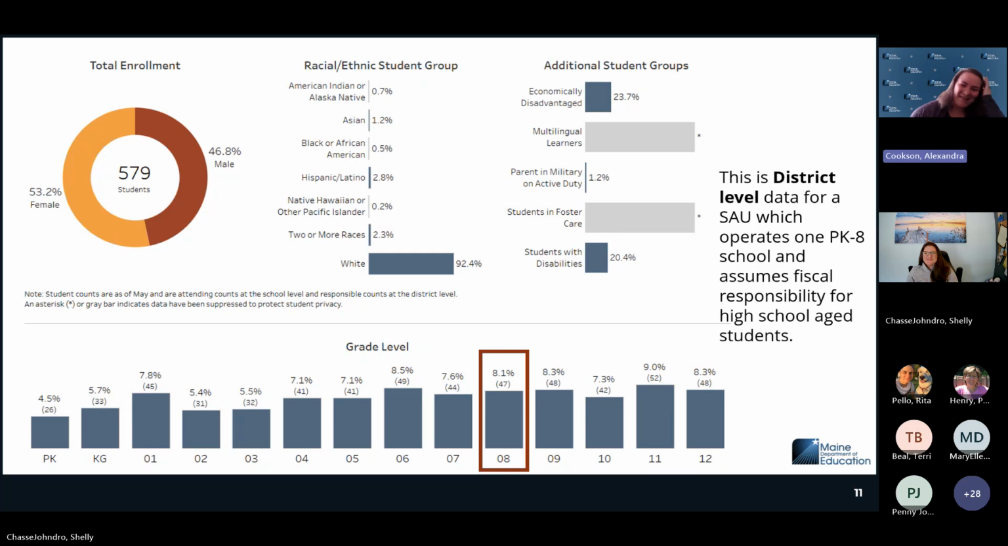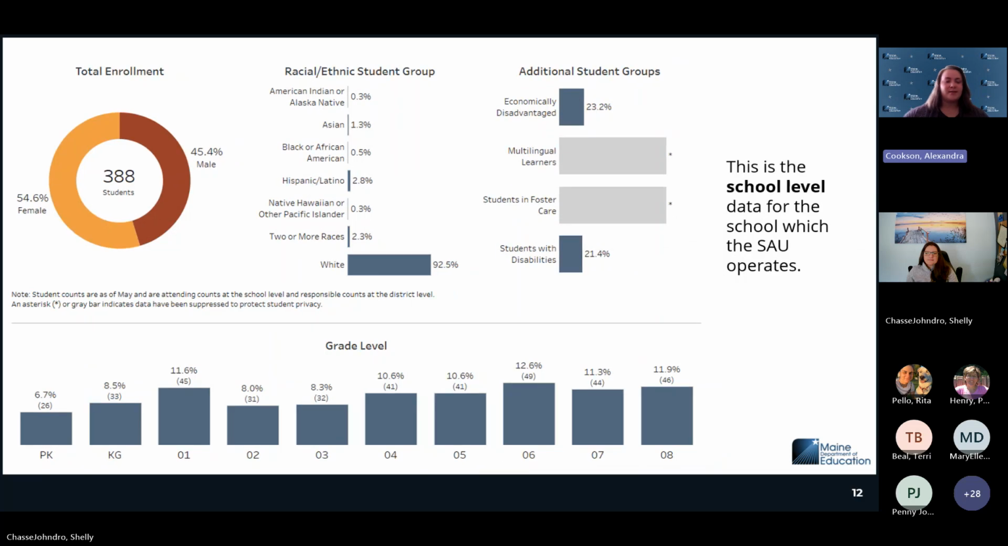Can you click? Yeah. So you'll notice that this data, we're going to look at the student or the school level in the next slide. I want you to take note of the number of students that are listed as 8th graders in this district view compared to the number of 8th graders listed in the next view. So we have 47. And then we go to the next slide.